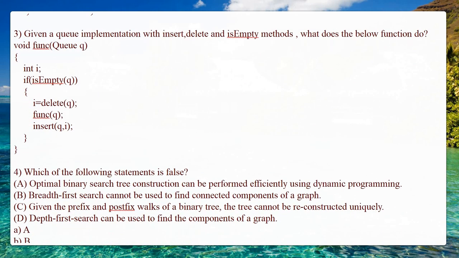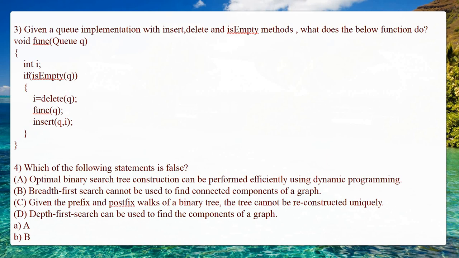So next one is the third one, given a queue implementation with insert, delete, is empty methods, what does the below function do? So here is the function. The options will be like queue remains unchanged, or queue remains unaltered. Here there is a void function with queue, int i, if is empty of queue. So we're going to check whether the queue is empty. Then after that i is equal to delete of queue. Delete of queue means the element is removed from the queue, and that is assigned to i.